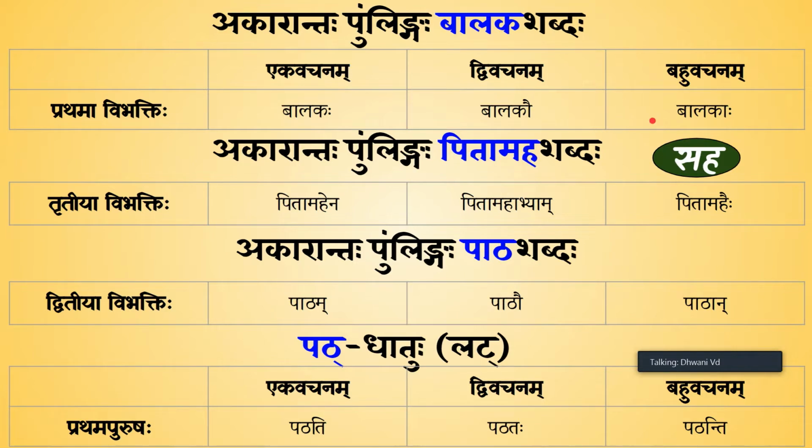If many boys are reading two chapters with one grandfather, then what would it be? Balakaha Pitamahena Saha Pathau Pathanti. Okay, let's take another situation. Two children or two boys are reading many chapters with their grandfather. Two boys, many chapters, one grandfather. So pause the video, write the sentence and check. So what would the sentence be?